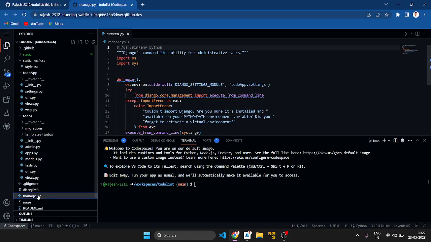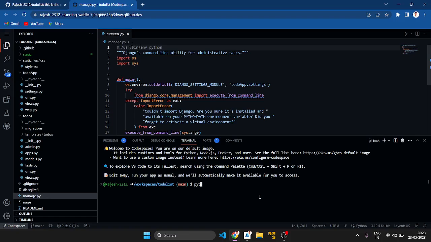After running the first command, we get a manage.py. After that, we go into that folder by using cd and the folder name. Then we run python manage.py runserver.